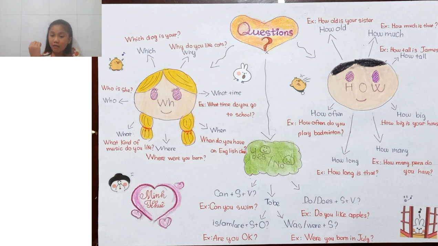Next one we have is how long. Now I have a pen. How long is this pen? So I would measure it, maybe 15 centimeters. So I say, okay, it's 15 centimeters. How often? How often is used to ask how often you do something, like I always, I usually, sometimes, never, rarely, often. Yes.